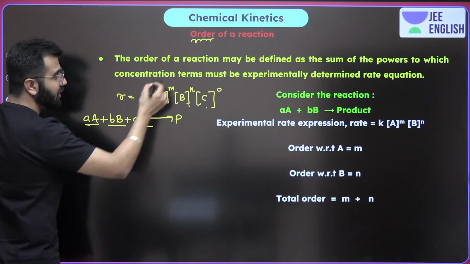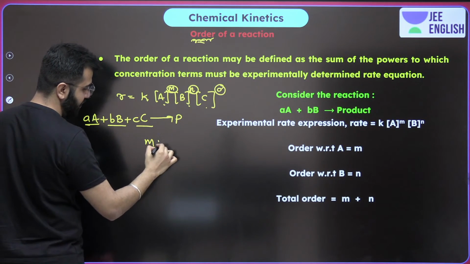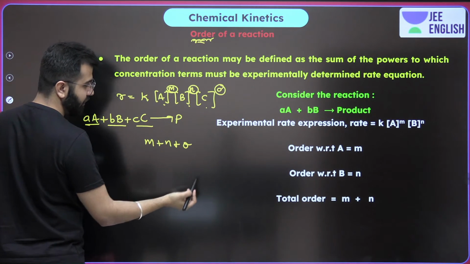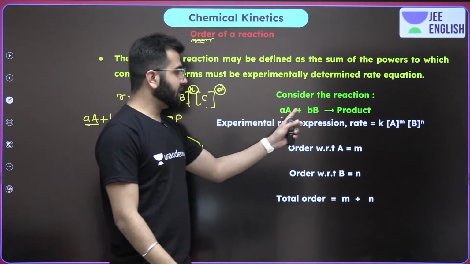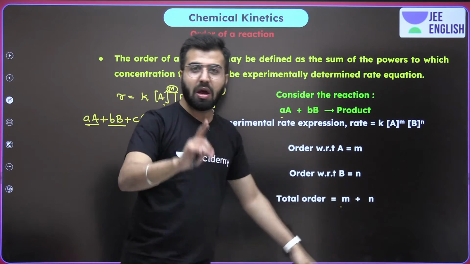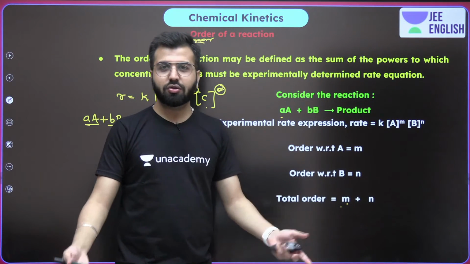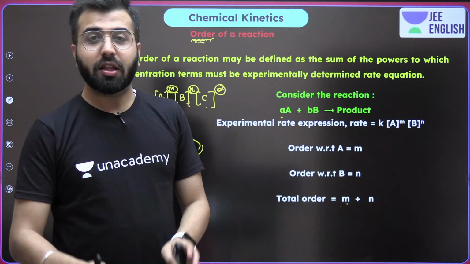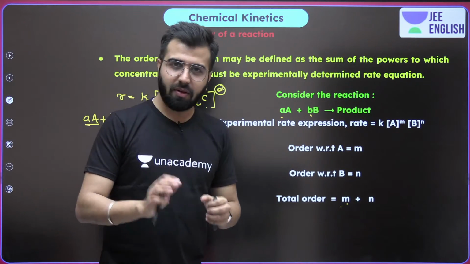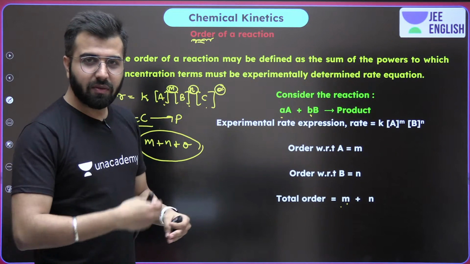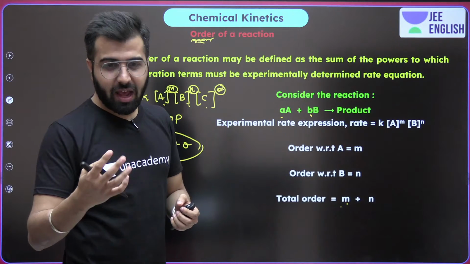Over here, whenever you have to calculate the order of reaction, just do one thing. You see these powers? Add them up: M plus N plus O. So this is the order of the reaction. If you have just 2 reactants, M plus N. If you have 1 reactant, the power of A, raised to power M, is going to be the order of the reaction. There are times where the concentration of the other reactant is not much helpful. There will be a lot of time, and we will talk about it. When we dive more into the order of reactions, we will talk about different examples: 0 order, 1st order, 2nd order, and so on, nth order.